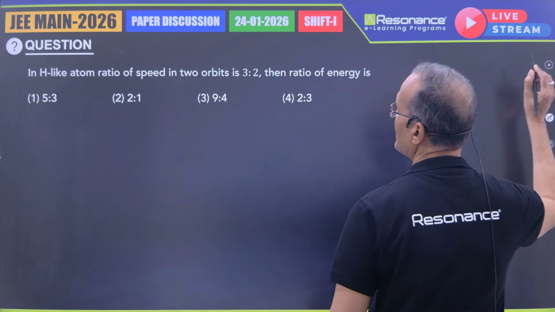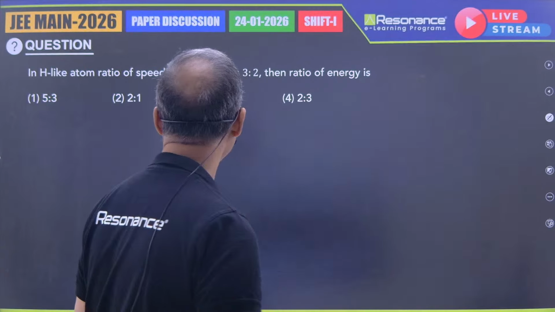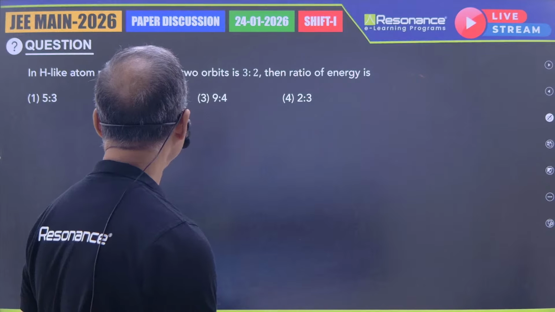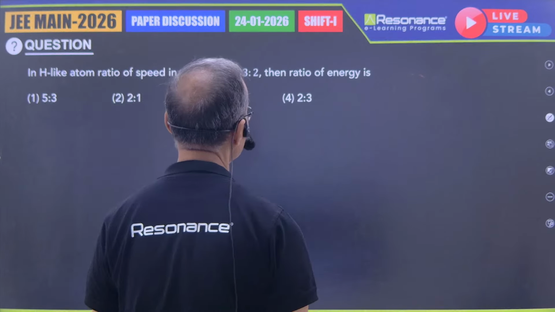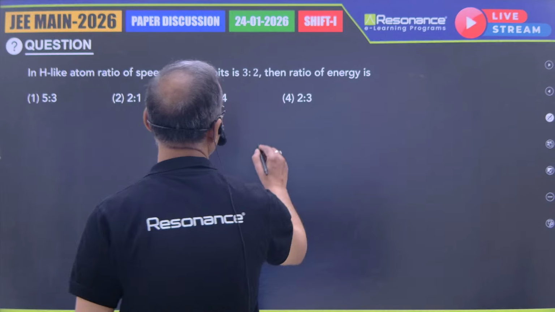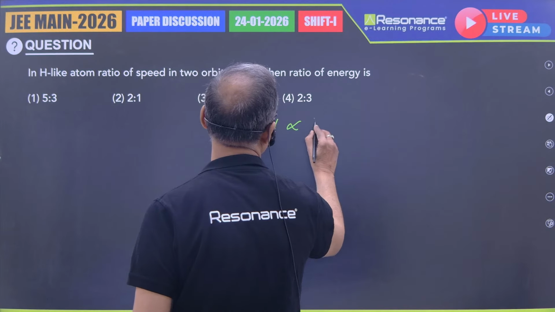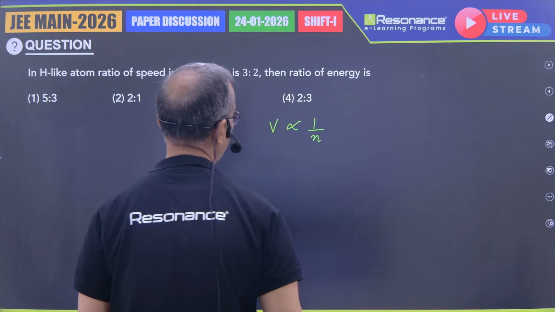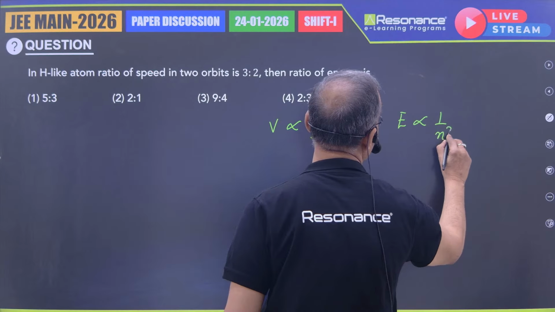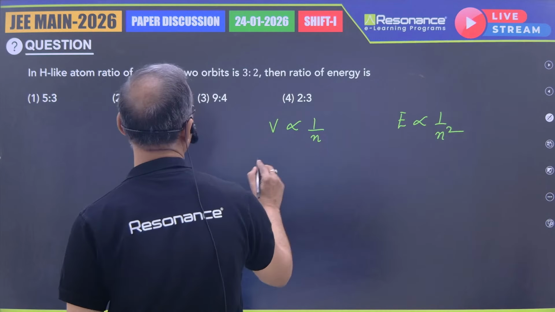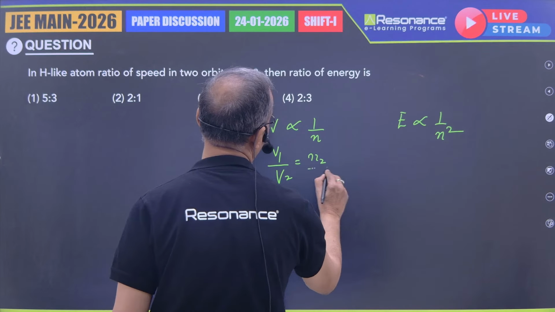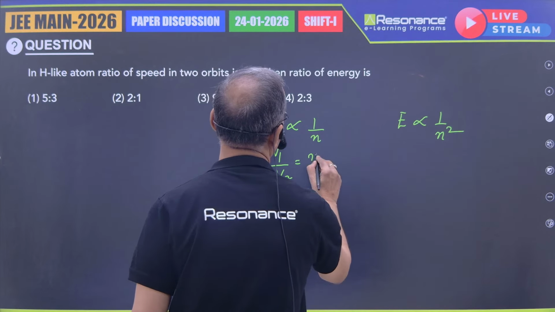Now we are moving to the next question. In a hydrogen-like atom, the ratio of speed in two orbits is 3:2. They are asking you the ratio of energy. You know that speed is proportional to 1 by n, and energy is proportional to 1 by n squared. So here V1 by V2 is n2 by n1.